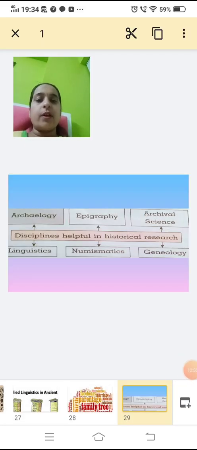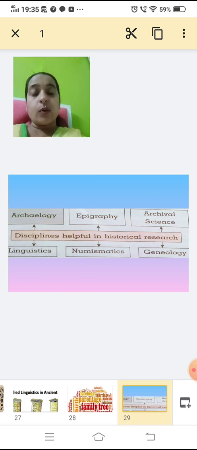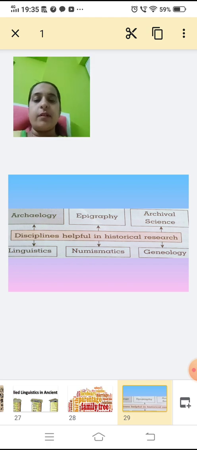Disciplines helpful in historical research: archaeology, epigraphy, archival science, linguistics, numismatics, genealogy. Again, these are the concept maps which could be asked in your examination. So you have to do all that very, very carefully.